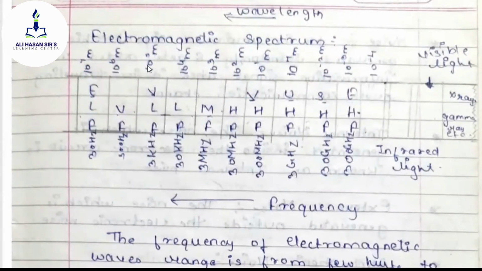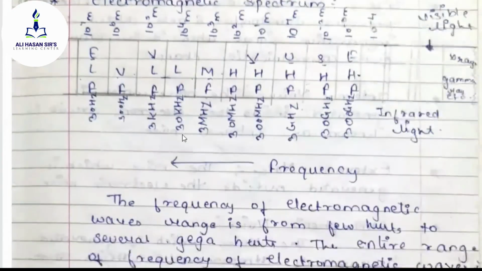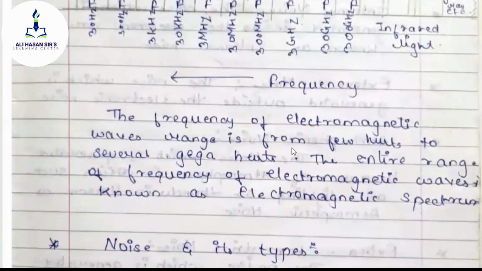Under that we have seen the different types of bands designated by name, the frequency range of the particular band, and the explanation of this electromagnetic spectrum. It is nothing but the range of frequencies from few hertz to several gigahertz. This entire range of frequency of electromagnetic waves is nothing but electromagnetic spectrum.